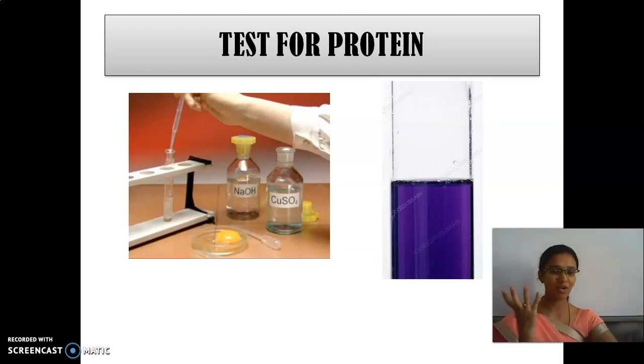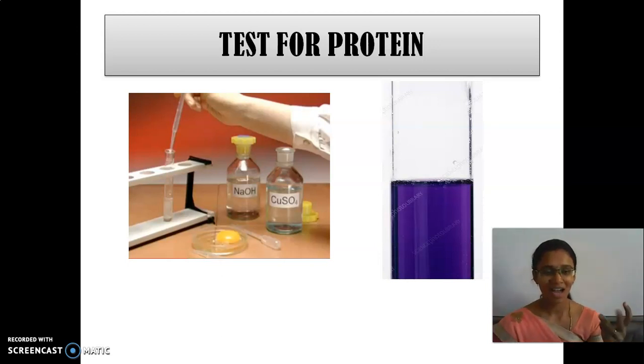Yes. What is the color of the copper sulfate? We had seen it is sky blue color. And then NaOH, that is caustic soda or sodium hydroxide. Yes, if we add that, what color does it turn? It turns into violet color. So, the change of color to violet confirms the presence of protein in the food substance. So say some example of protein products. Yes. Cereals, pulses, grains, etc.